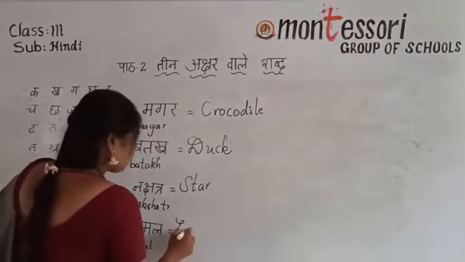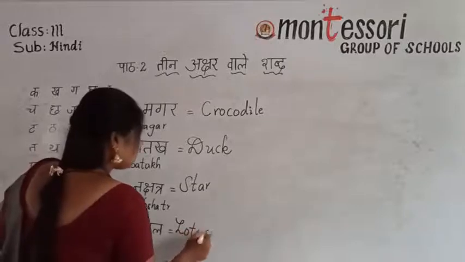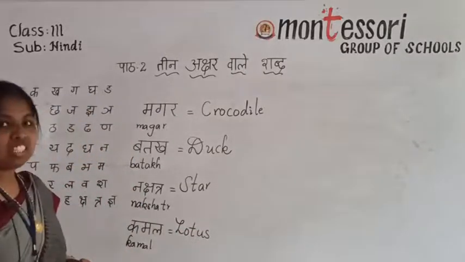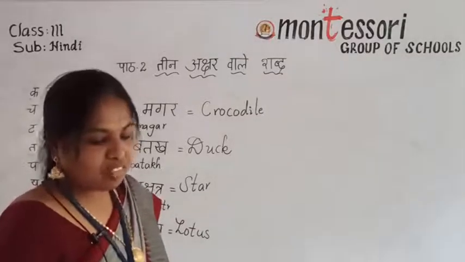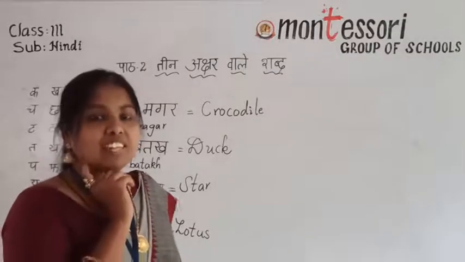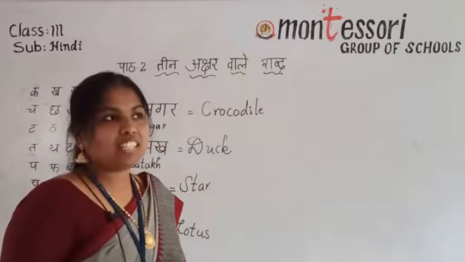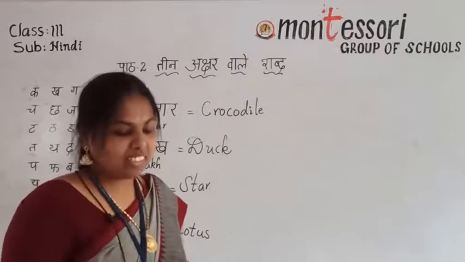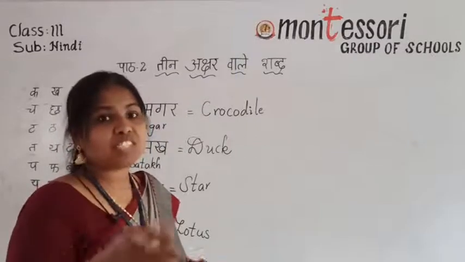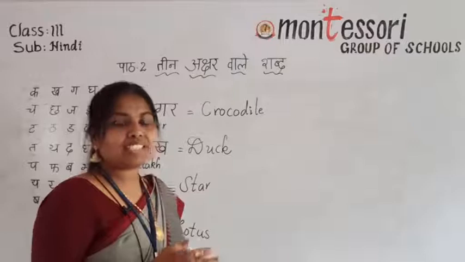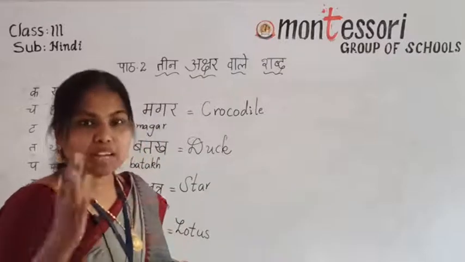Kamal means lotus. Lotus is a flower. It grows in muddy water. Especially we can see it in muddy water, and in your festival, the Dasara festival, colored lotuses are available in the market.